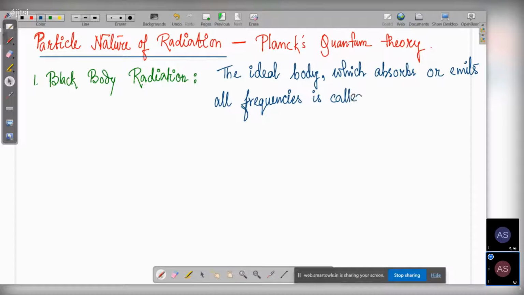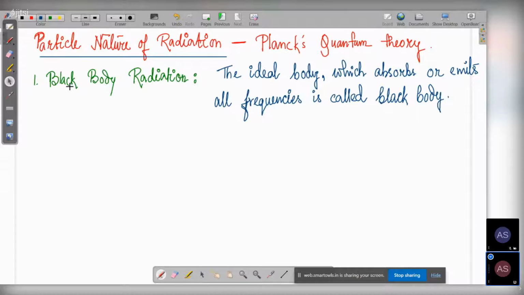Whatever is being incident on the body, it is absorbing all the types of light. This is called a black body.